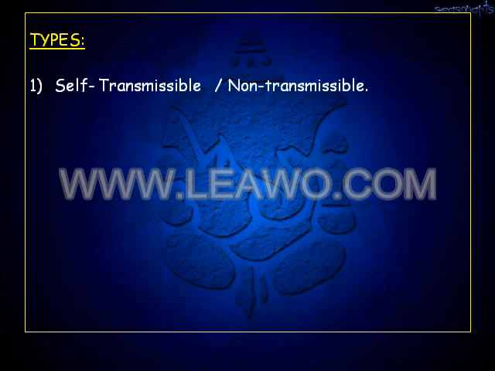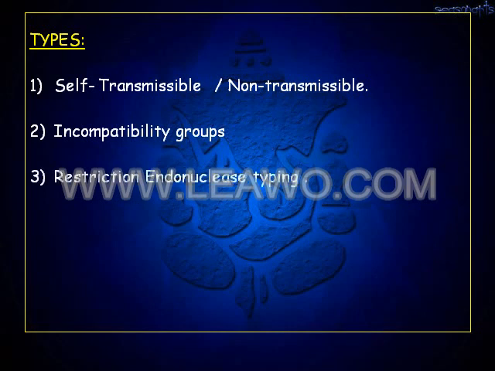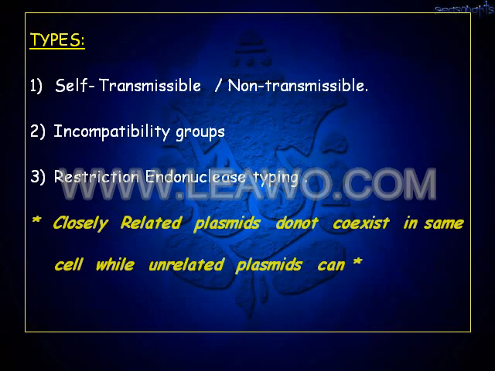Now to the types of plasmids: first, self-transmissible or non-transmissible; second, incompatibility groups; third, restriction endonuclease types. Closely related plasmids do not coexist in the same cell, while unrelated plasmids can.